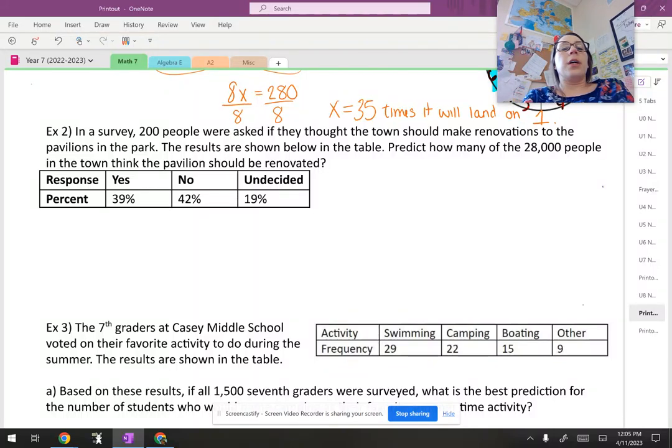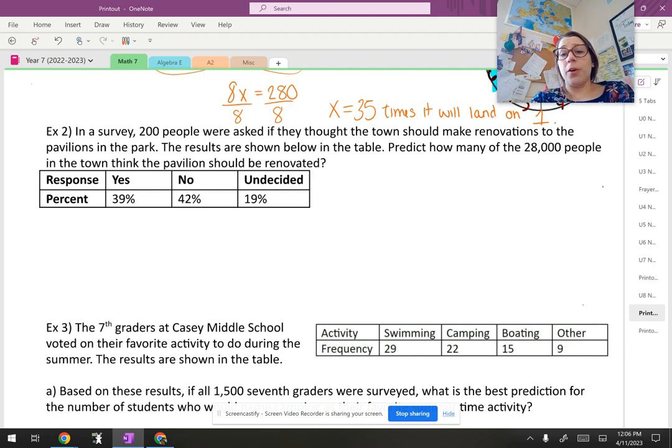All right, example 2. In a survey, 200 people were asked if they thought the town should make renovations to the pavilions in the park. So, like the covered park things, shelters. The results are shown in the table below. Predict how many out of the 28,000 people in the town think that the pavilion should be renovated.